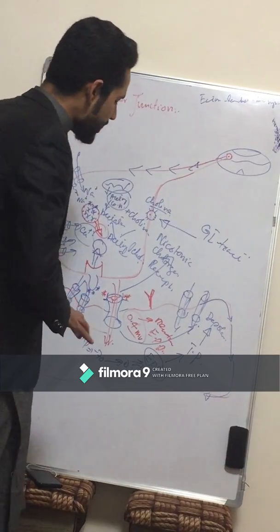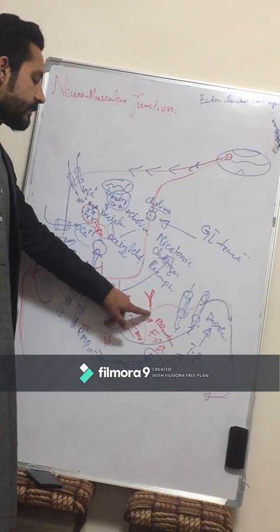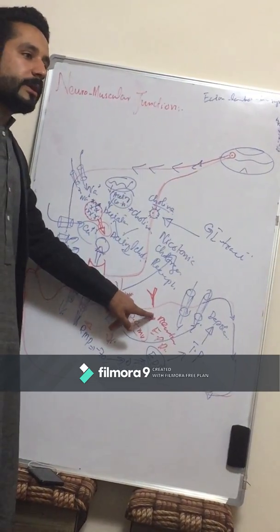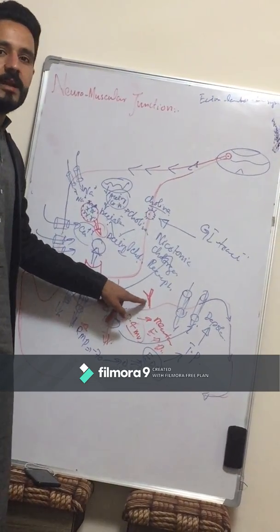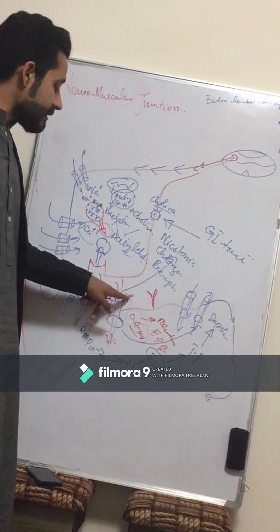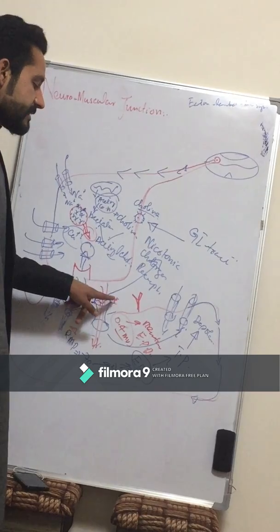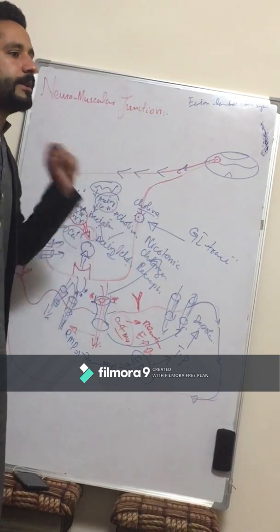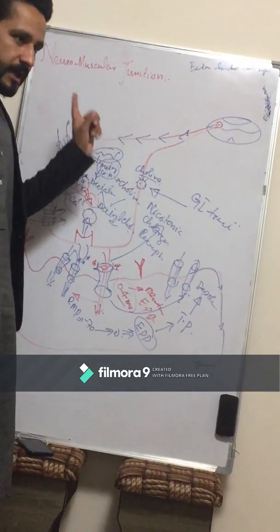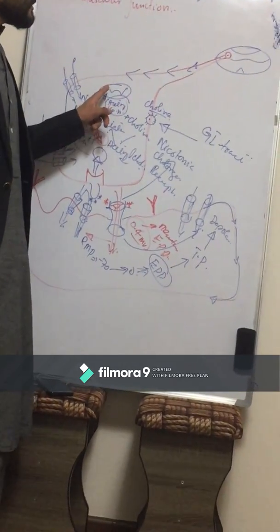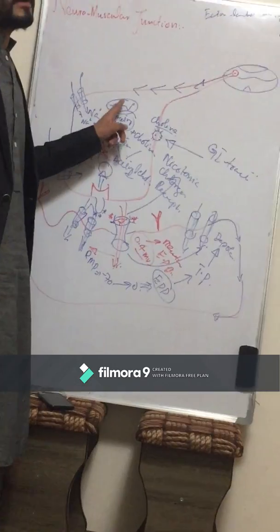So there is a special type of enzyme present over the membrane of the muscles. This is called acetylcholine esterase, which breaks the neurotransmitter from the receptor site into acetyl and choline. Now, as we have already studied, acetate or acetyl is synthesized inside the neuron ending by the mitochondria.